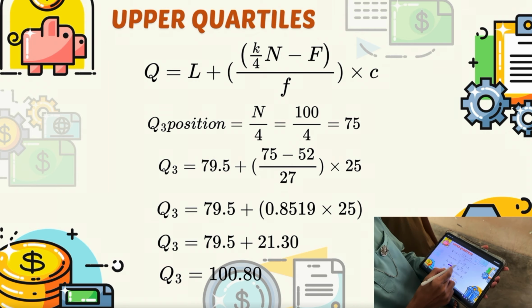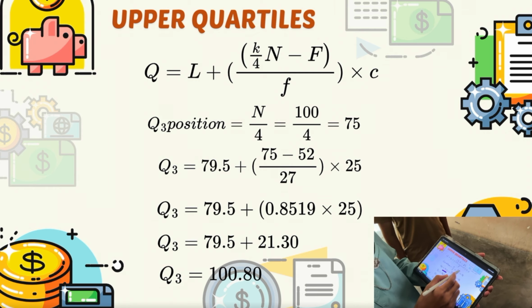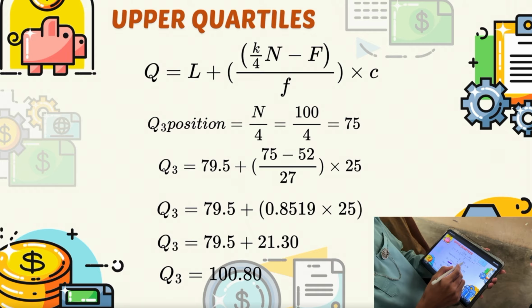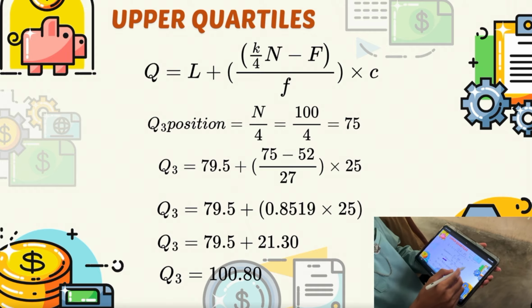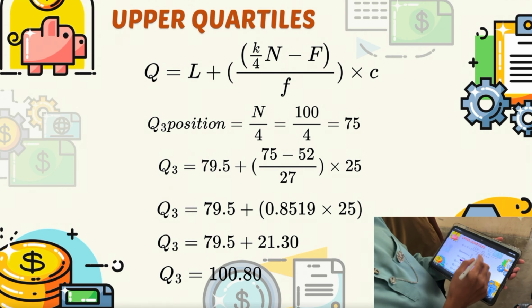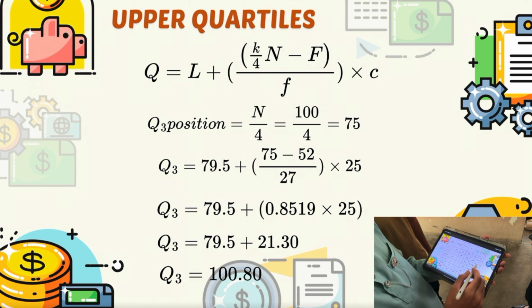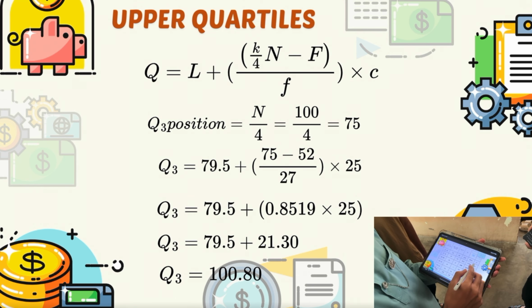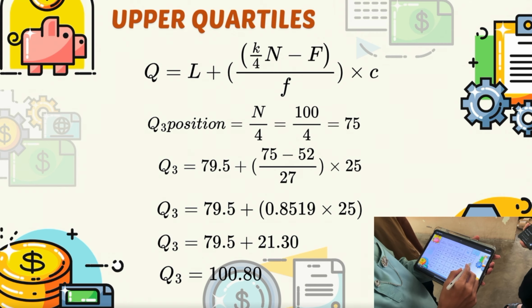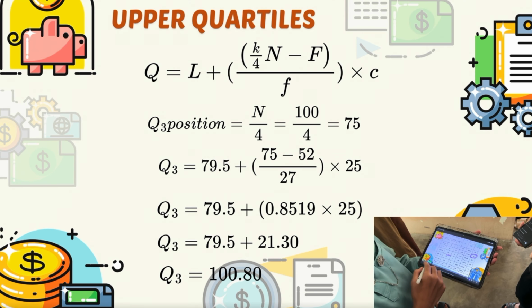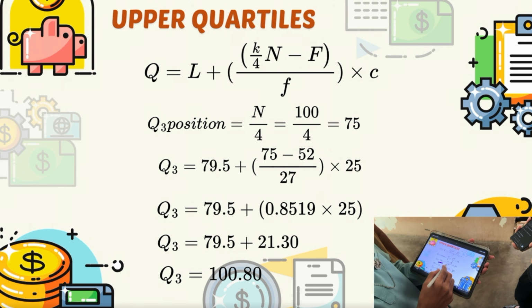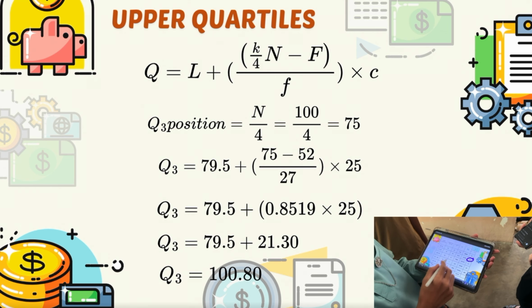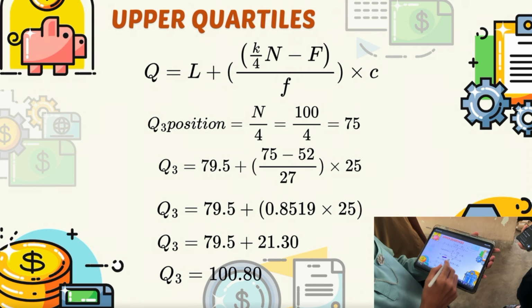For 3N over 4, 100 over 4, and we got 75. For the capital F, we got 52. How we get it is the cumulative frequency of the class before. And then the 27 is the frequency of the class, which is here.